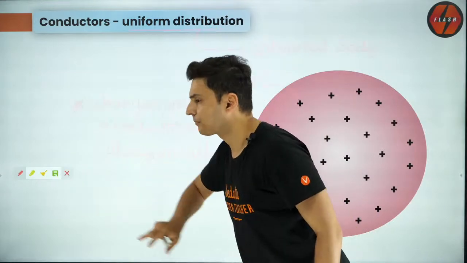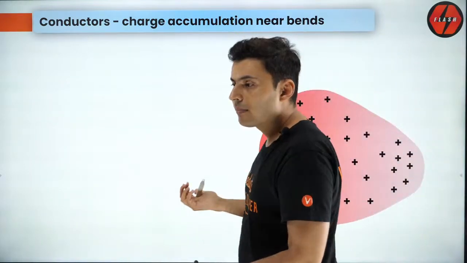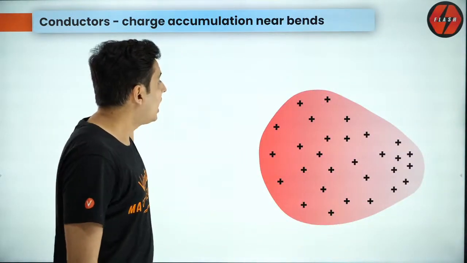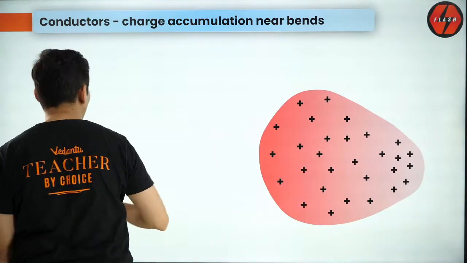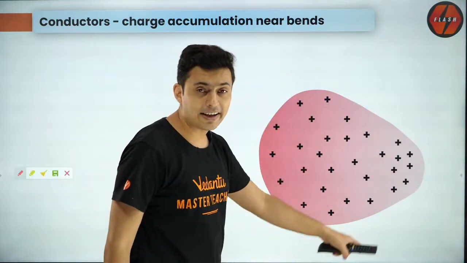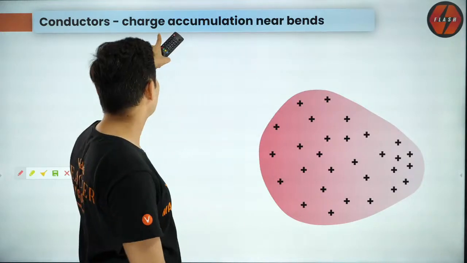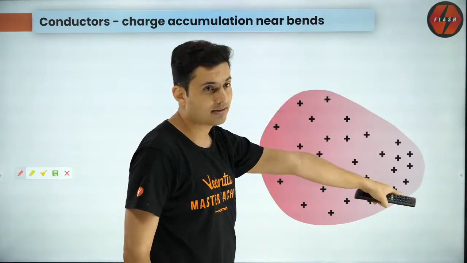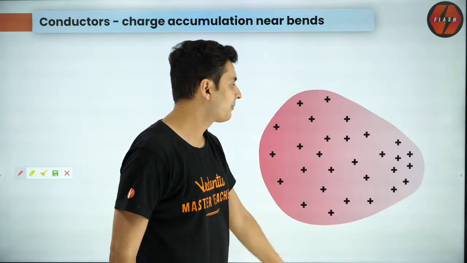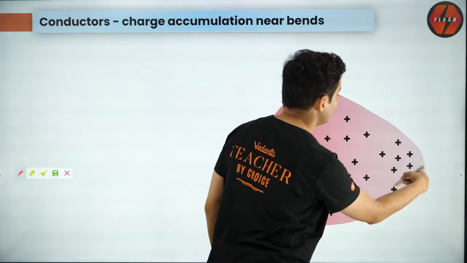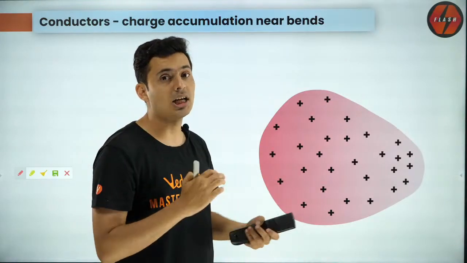Shall we go ahead? Next property, charges on a non-uniform body or a body which is not spherical. This is a very important property. Not many people know this. Let me tell you, if you have some body which is not spherical, then charges are not going to be distributed uniformly. In fact, they get accumulated near the bends. Yes, near the bends. Bends means where the sharp edges are. So this is a sharp edge. You will see more charges will be here. Wherever the edges are blunt, there you will see less charges are accumulated.